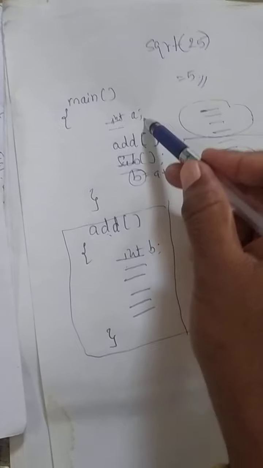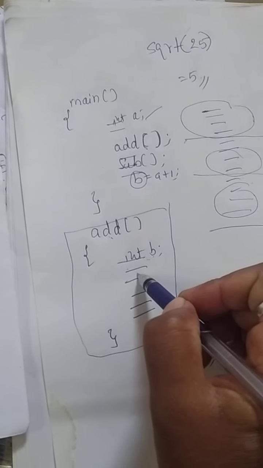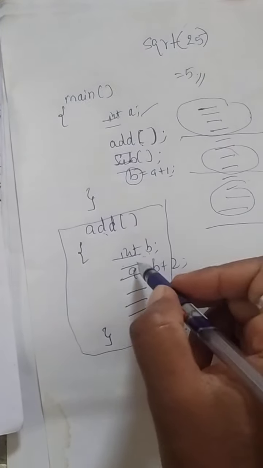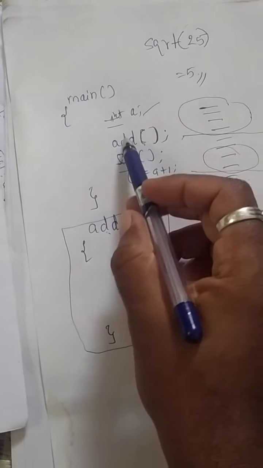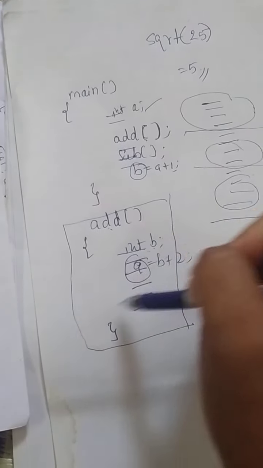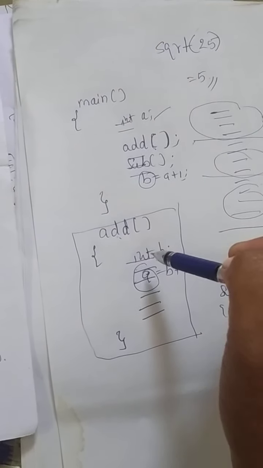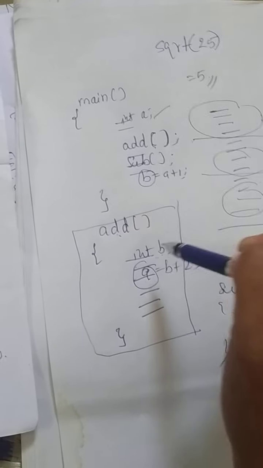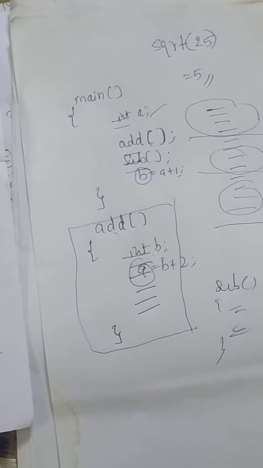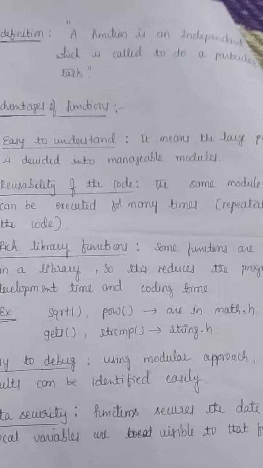And I cannot use a in the sub function add, for example a = b + 2, because a is declared in the main function. So this is the data security between the functions. The variables which we declare within a function are secure in that function. So these are all the advantages of functions.